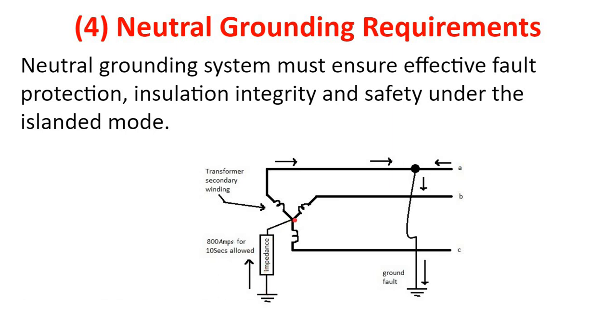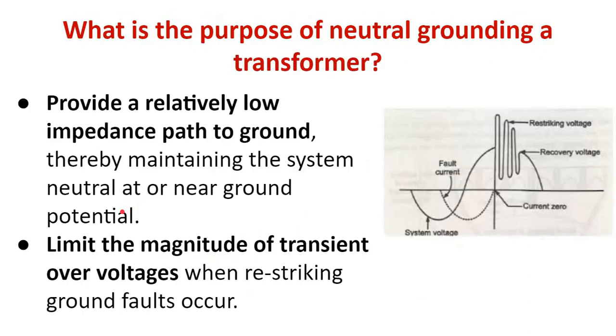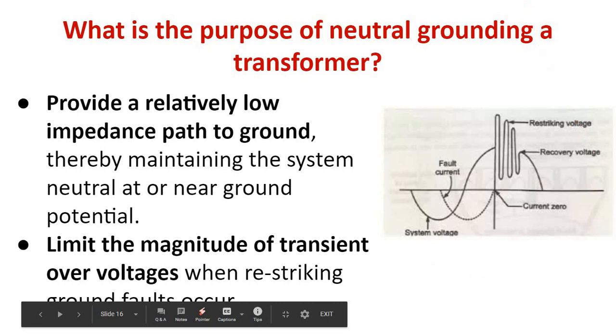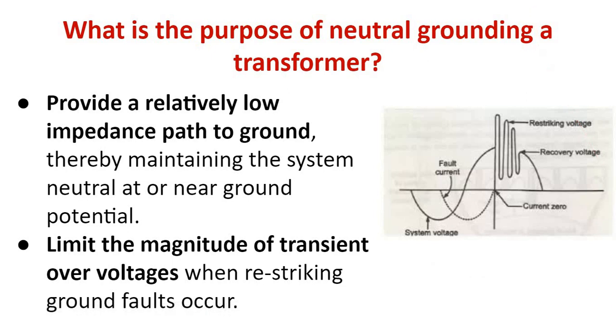So the neutral grounding must ensure effective fault protection, insulation integrity, and safety under the islanding mode. Basically, it provides a relatively low impedance path to ground. That means the neutral maintains the system neutral near ground potential. It has another function also. It limits the magnitude of transient overvoltages when restriking ground faults occur.